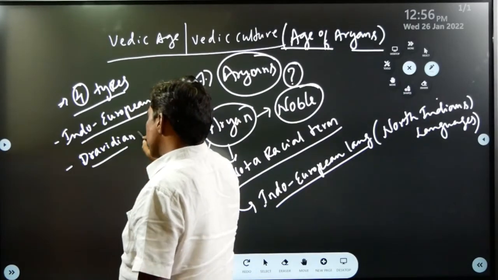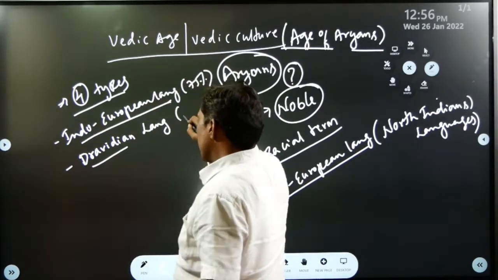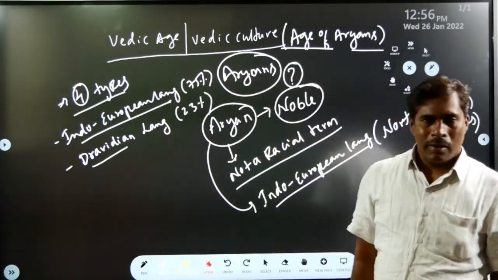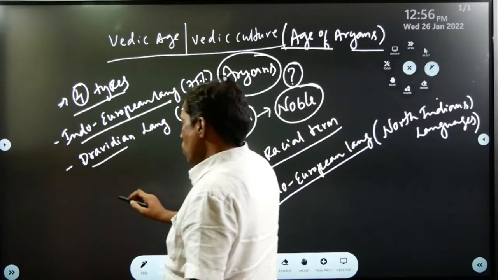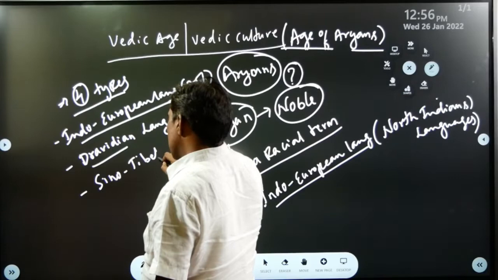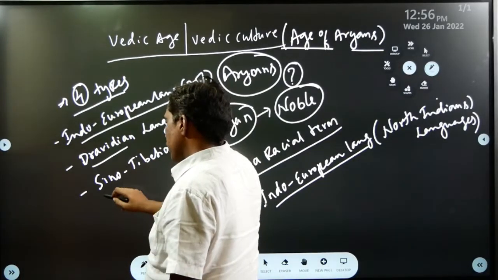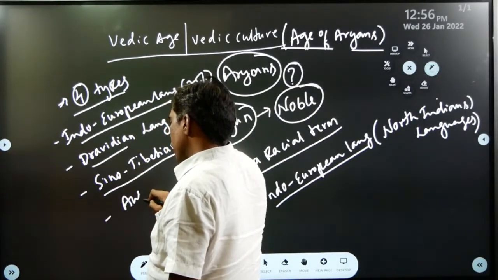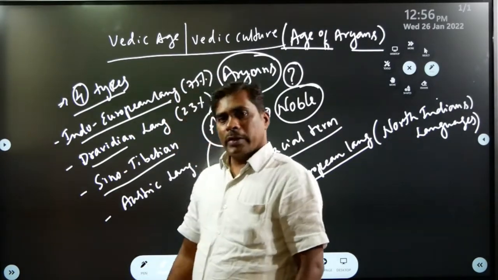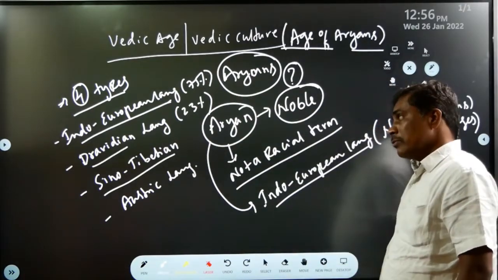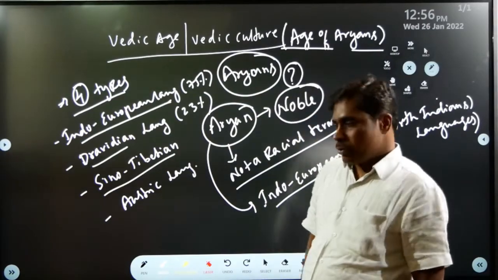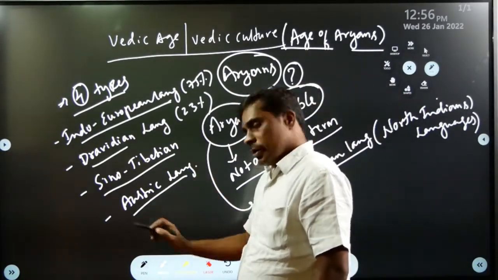Dravidian language means South Indian language. Nearly 23% of Indian population speak Dravidian language. And third one, Sino-Tibetan language, and Austric language. In this way, Indian languages are broadly classified into 4 types: Indo-European, Dravidian, Sino-Tibetan, and Austric.